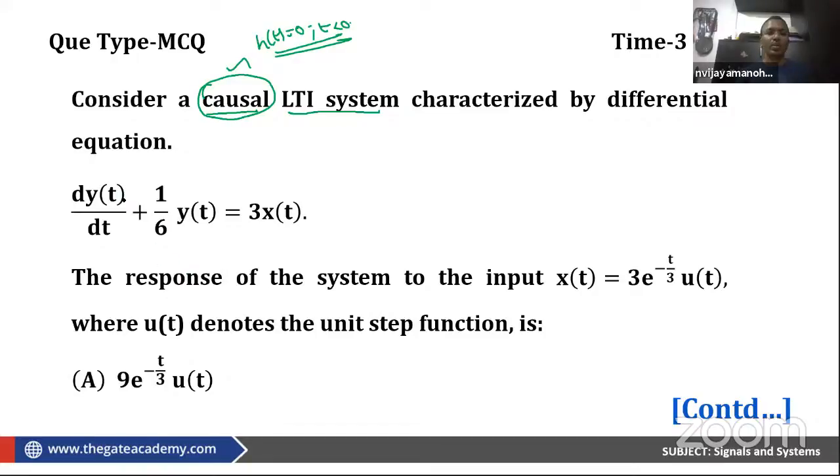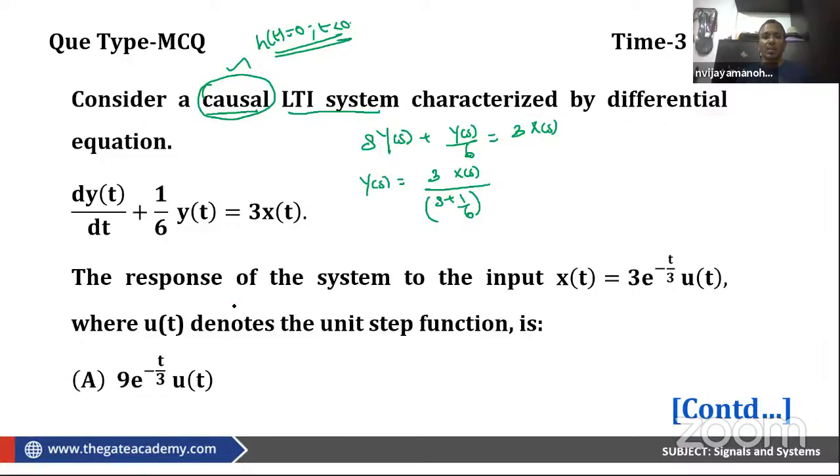Now, let us look at the transfer function. I can take the Laplace transform on both sides. How will the Laplace transform look? S y of s plus y of s by 6 is equal to 3x of s. So y of s is 3 times x of s divided by s plus 1 by 6. This is what I'm getting.